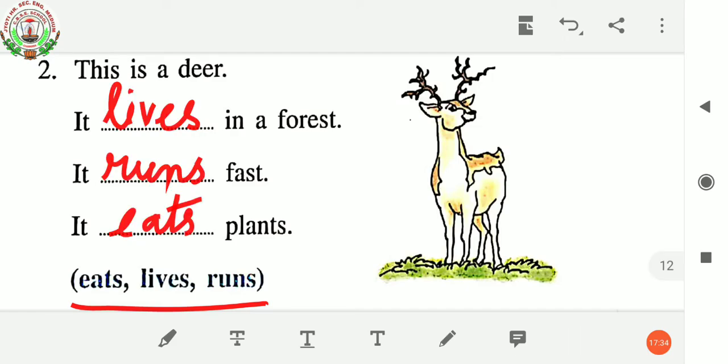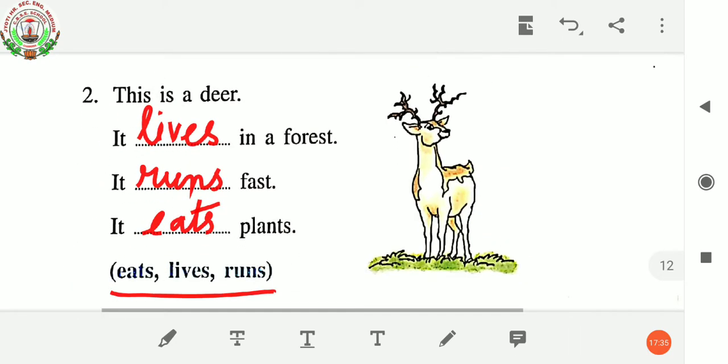So let me read it out, what we have written. This is a deer. It lives in a forest. It runs fast. It eats plants.